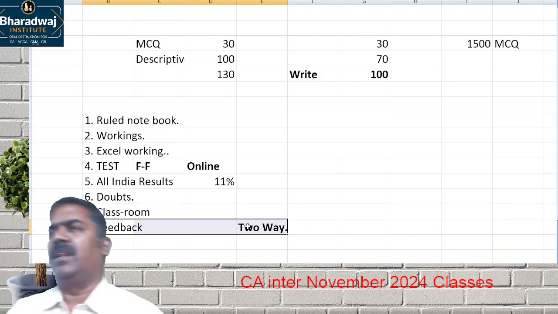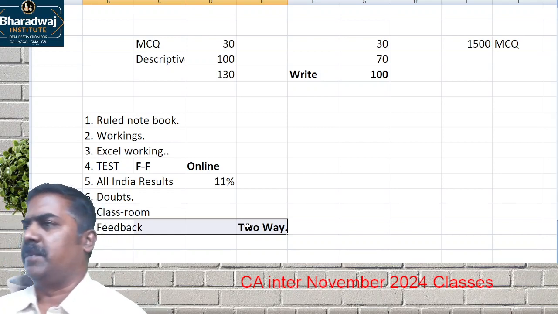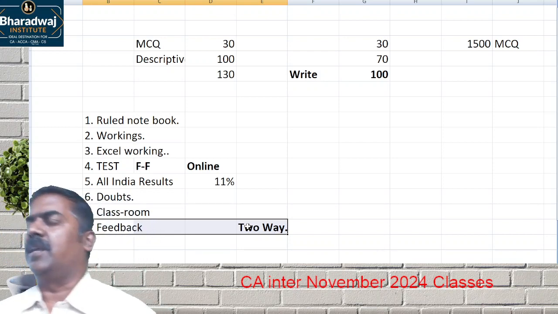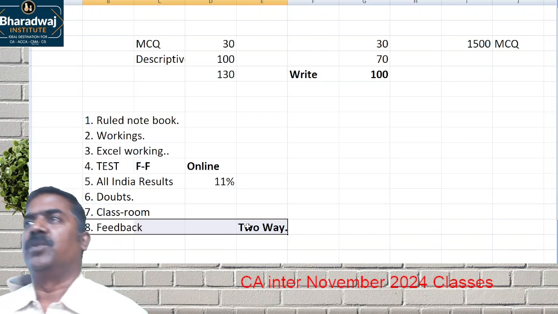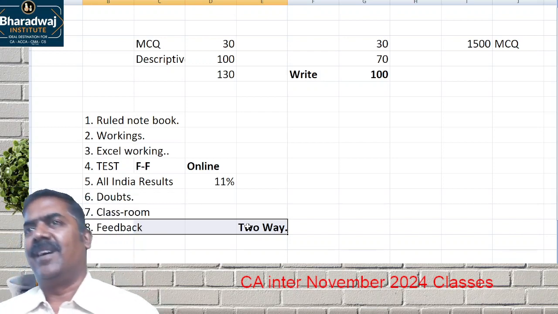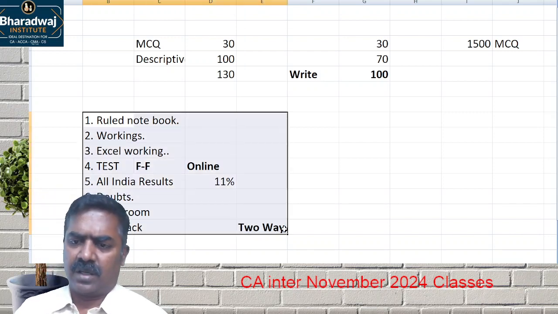By the first week of May, around May 15th, you will have a mid-model examination covering 60 to 70% of the syllabus, where you can decide based on the performance whether to go with one group or two groups, whether to increase or reduce your preparation. At that time, you can decide. As of now, let us start with Group 1.